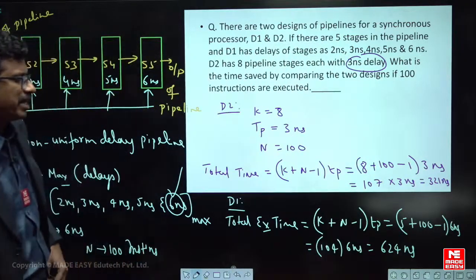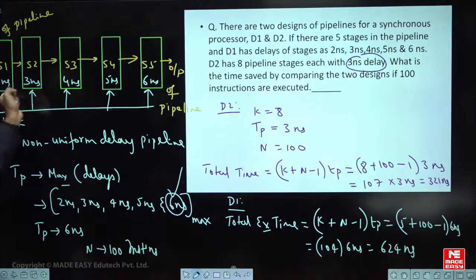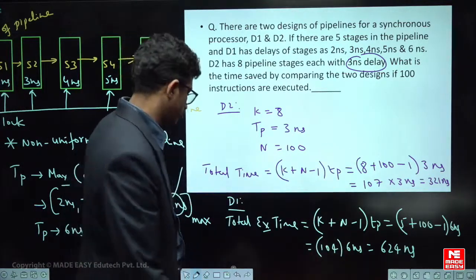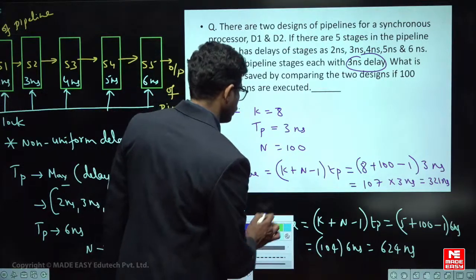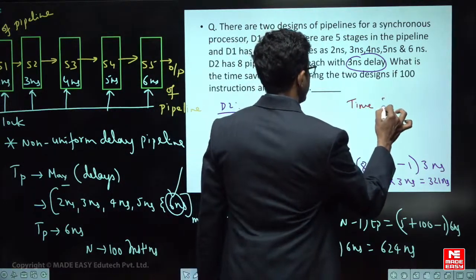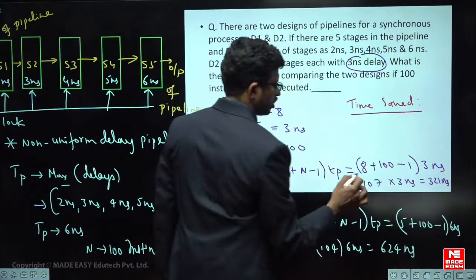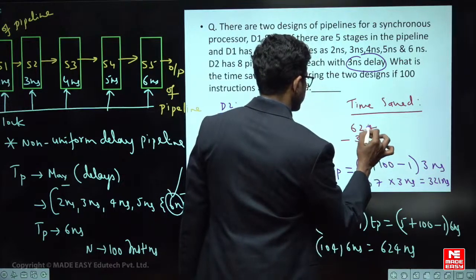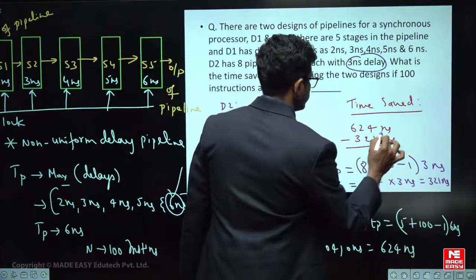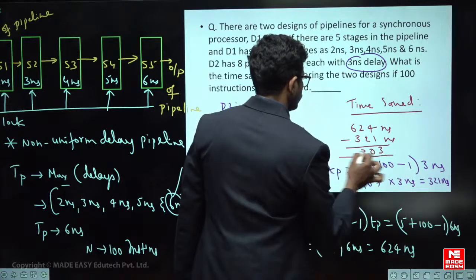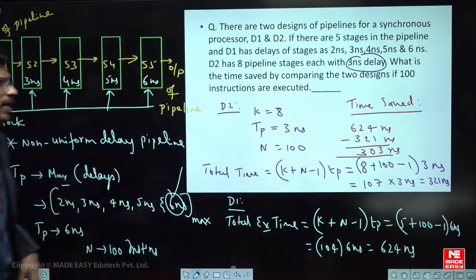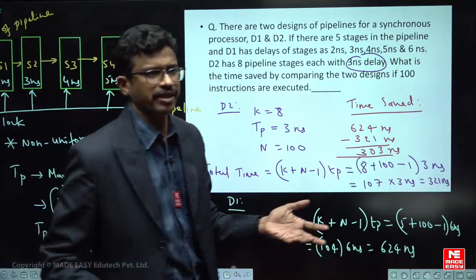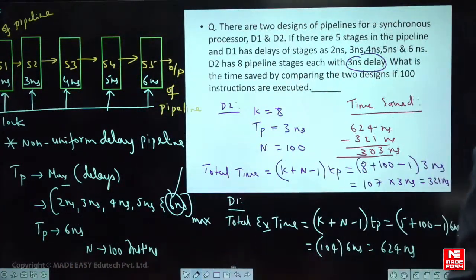So what is the time saved? Observe carefully, in the first one all stages have non-uniform delays, so it takes more time, while the second takes only 321 nanoseconds. So the time saved is 624 minus 321 nanoseconds, which is 303 nanoseconds. So 303 nanoseconds are saved by using design 2, which has a uniform delay pipeline, because all the stages take the same delay. That is the answer. Okay, fine.